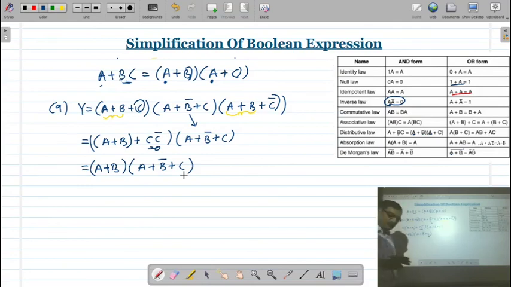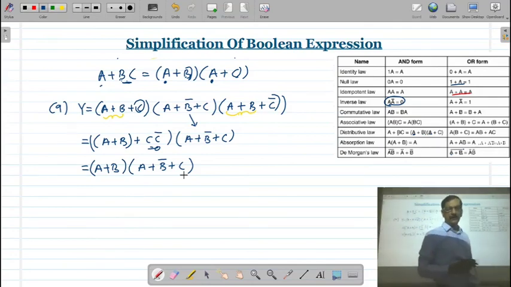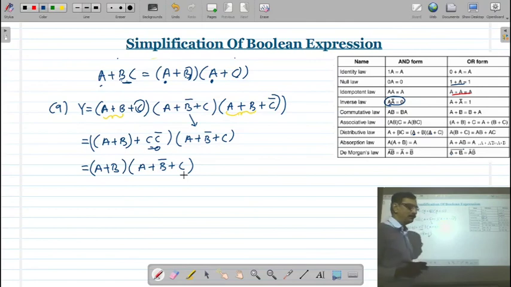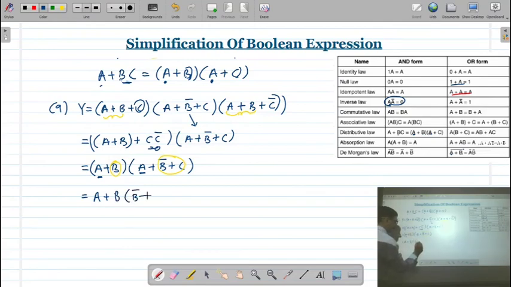Now, here also you can apply the distributive law. Remember, how? Because here the a is common. So I will write a as it is plus what are the rest of the variables? Here it is b and here it is b bar plus c. So I will take the product of this, that is b into (b bar plus c). Correct?